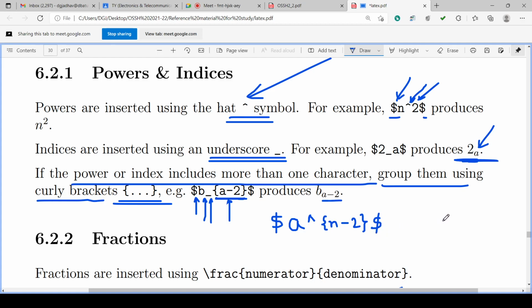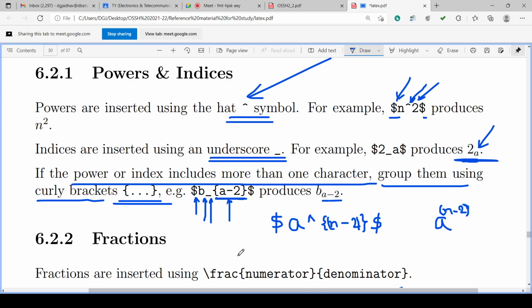So it will give the output as a power n minus 2. The curly bracket is not displayed, it will give the power n minus 2. If you want to show a bracket, you can give the round bracket internally also, so it can generate the round bracket.